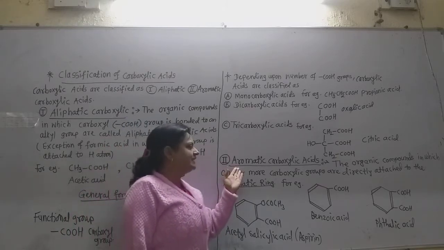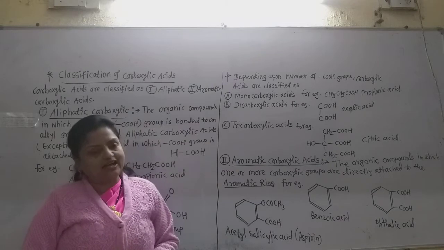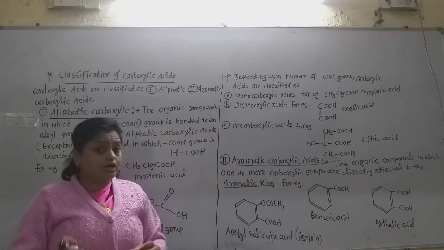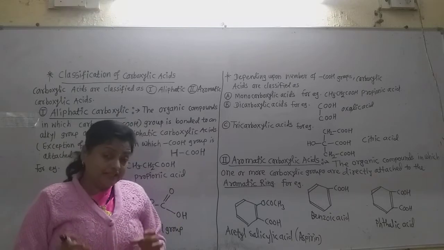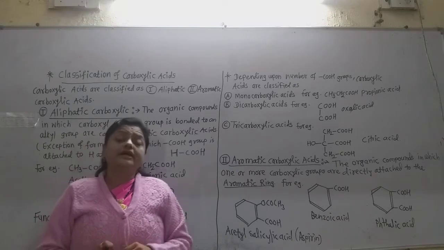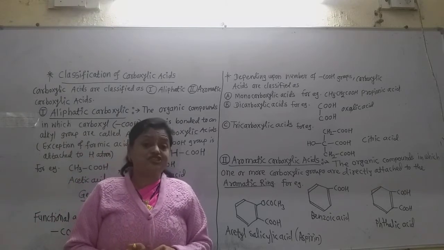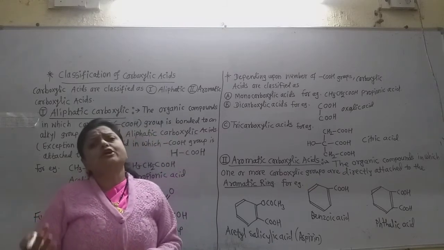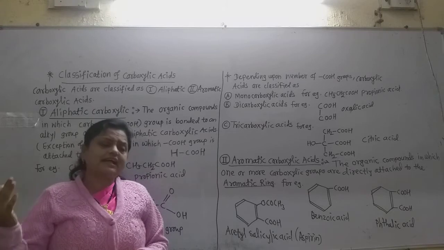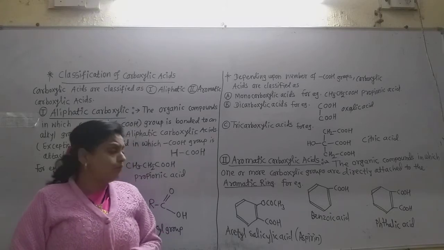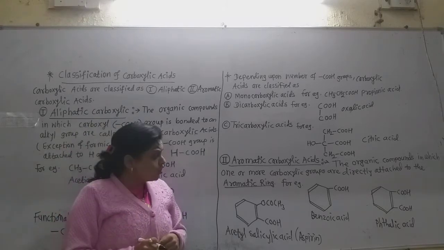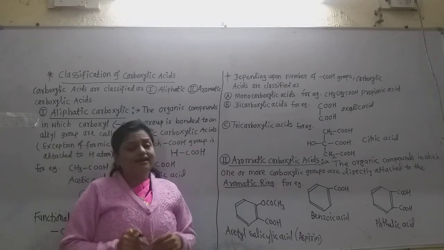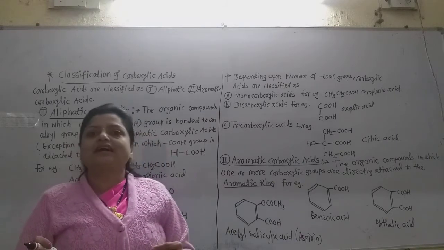Now the second class is the aromatic carboxylic acids. The organic compounds in which the carboxyl group is directly attached to the benzene ring or aromatic ring are called aromatic carboxylic acids. So the organic compounds in which one or more carboxyl groups are directly attached to the aromatic ring are called aromatic carboxylic acids.